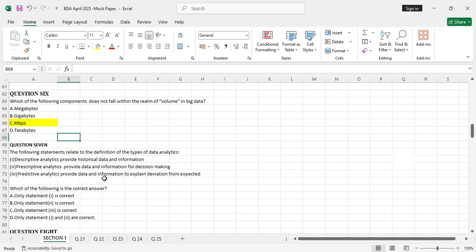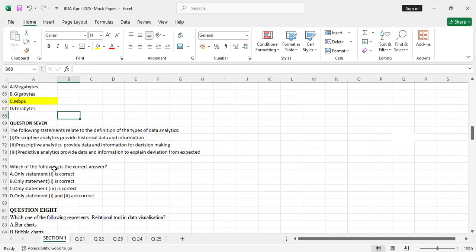So I'll go to question 7. The following statements relate to the definition of the types of data analytics. This is an area that will never miss in any business data analytics paper, even in a paper you will be sitting for next week. So it's an area that we also have to go through.